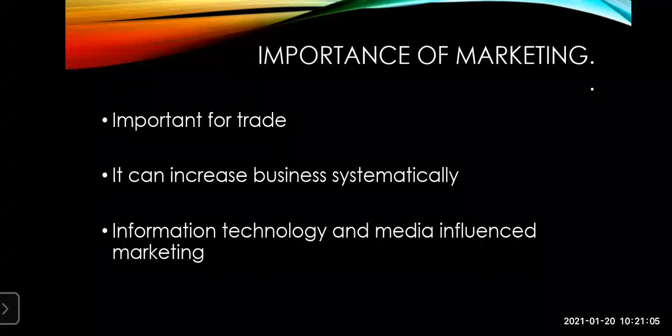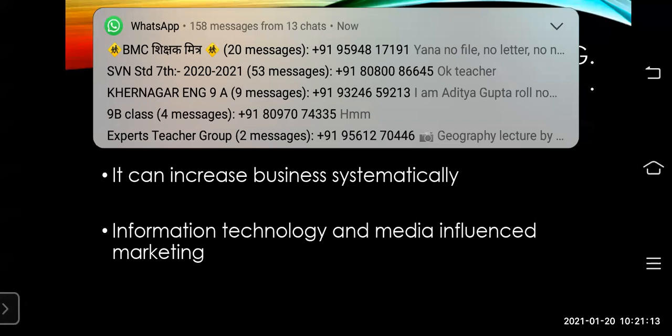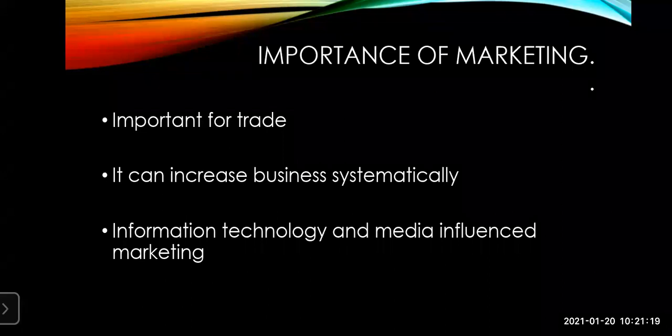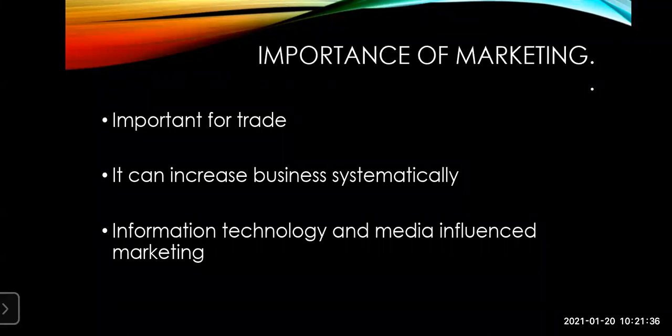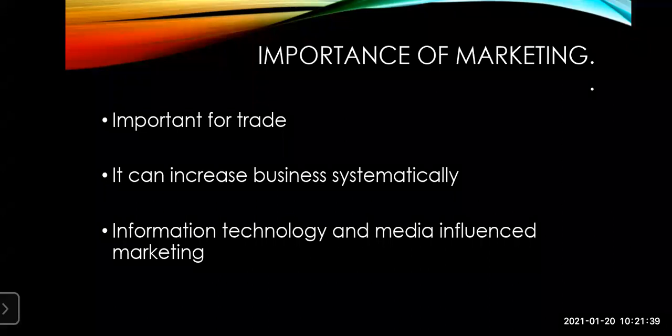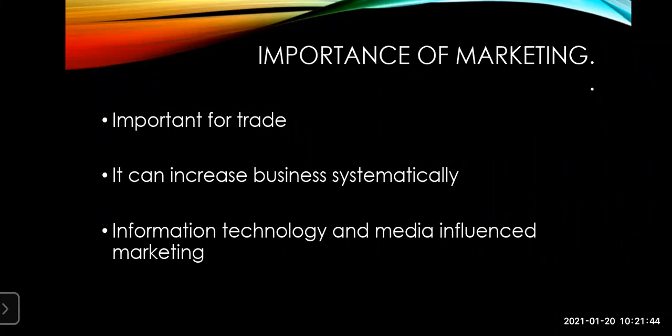Now, because of the revolution in the field of information and technology, the whole world has become a big market. The whole world has come to be a collective big market. Through the internet, we can get information about the production taking place in various countries. Because of advertisement and the internet, we can come to know the different products manufactured in different countries. This makes numerous options available to the customer, means different alternatives are there. Customers can have a lot of choices for selecting the product they want.